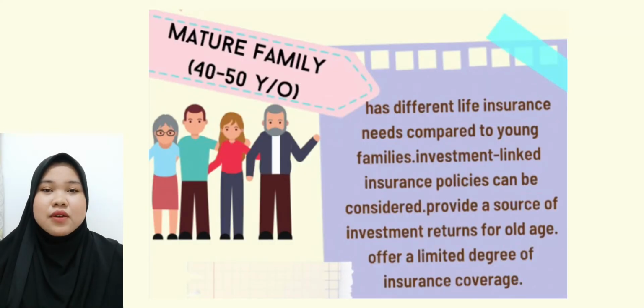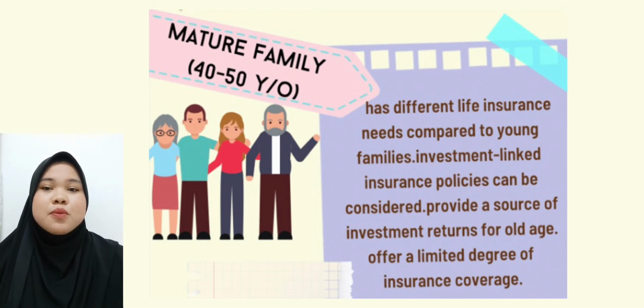Mature families in the 40 to 50 age group have different life insurance needs compared to young families. By this time, you probably have an amount of savings, but still not enough to retire. So, an investment-linked insurance policy can be considered.